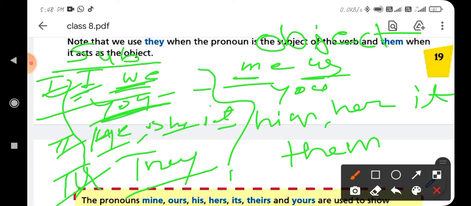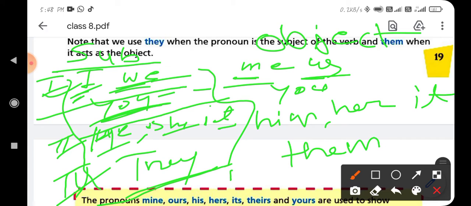In the first person we use I and we. In the second person we use you, and in the third person he, she, it, and they in the plural. As subjects, singular is I and plural is we.